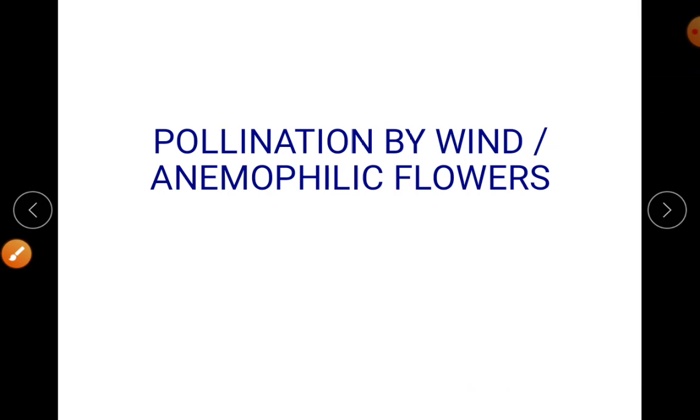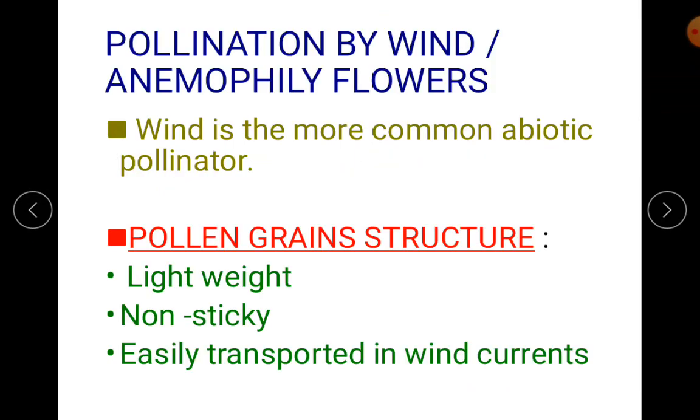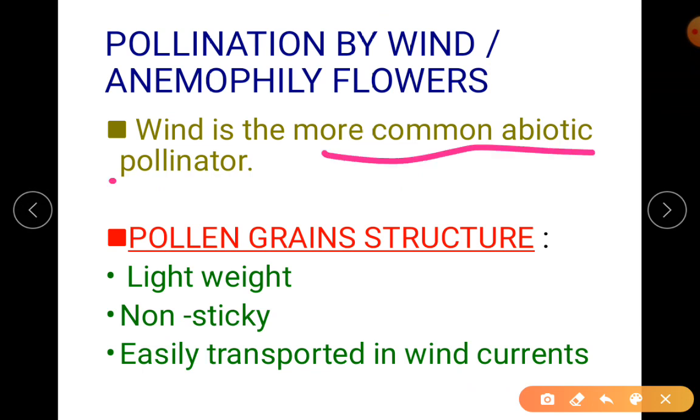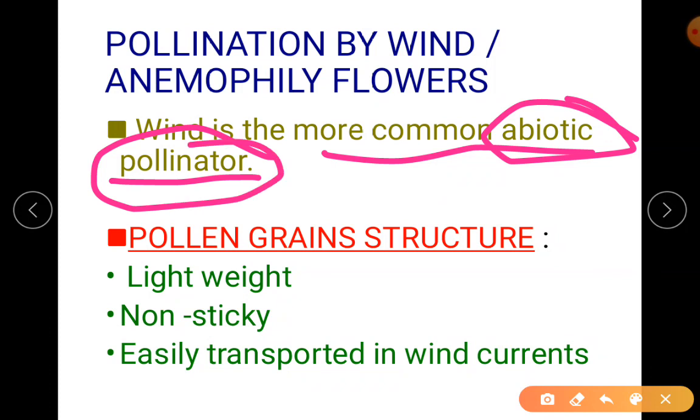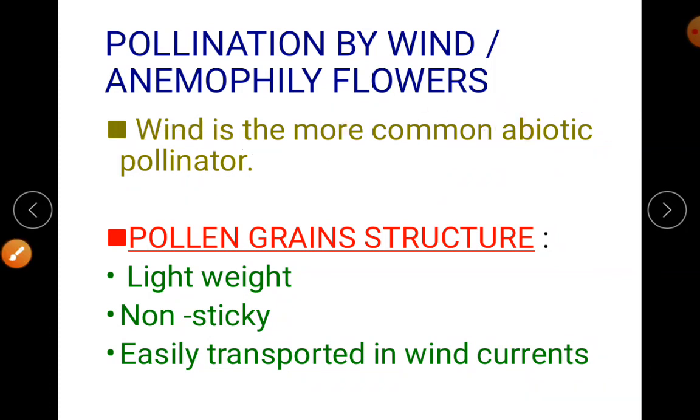Okay, let us understand one by one how pollination by wind occurs. Those flowers which allow pollination through wind are your anemophilic flowers. This pollination by wind is called anemophily. Starting with the introduction, it is the most common abiotic pollinator. Remember, which is the most common abiotic pollinator? The answer is wind, the most common.